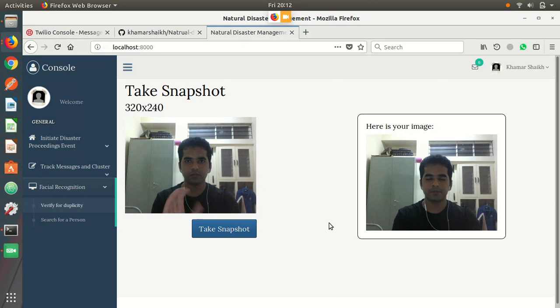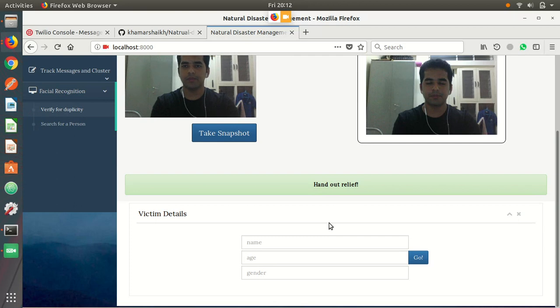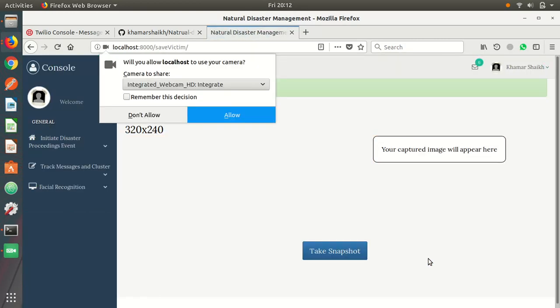On taking the snapshot at the location, the major role is played by Microsoft Azure. I'm using the Microsoft Azure Face API to recognize the face and the image, and to store the face dimensions in the Face API service which I have deployed on Microsoft Azure. Once the processing is done by Microsoft Azure, I'm asked very simple questions like my name, my age, and my gender, and I just submit the details. So this is updated in the master database.